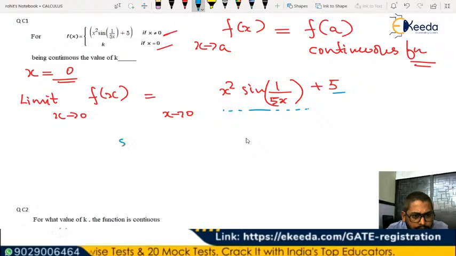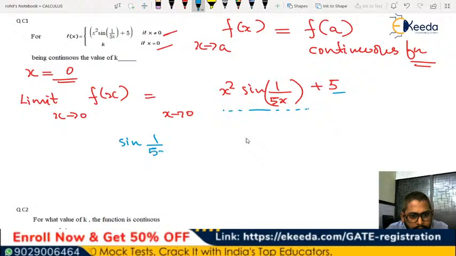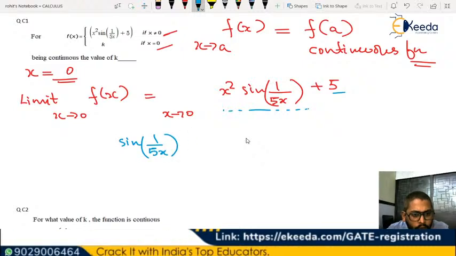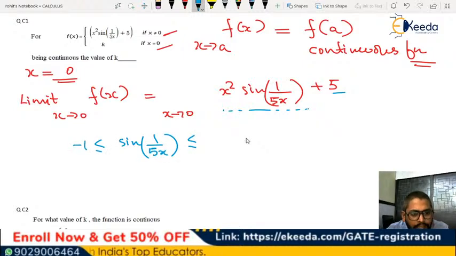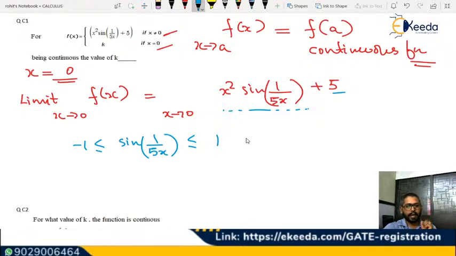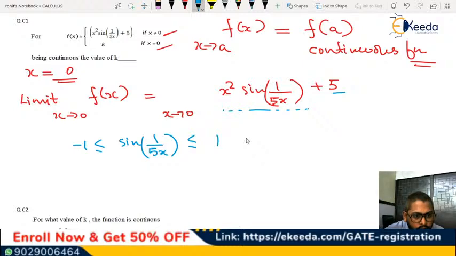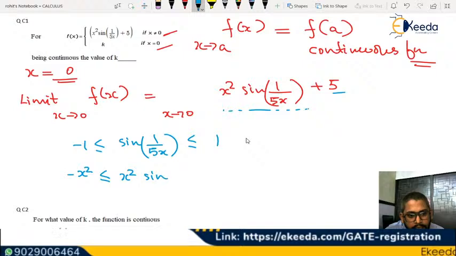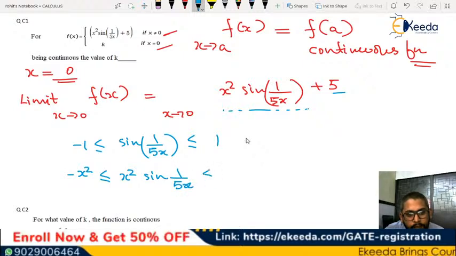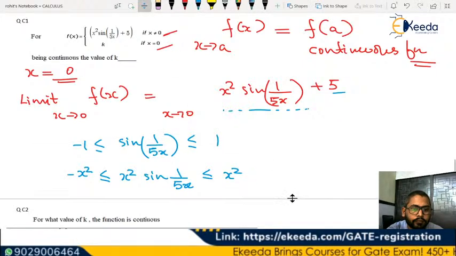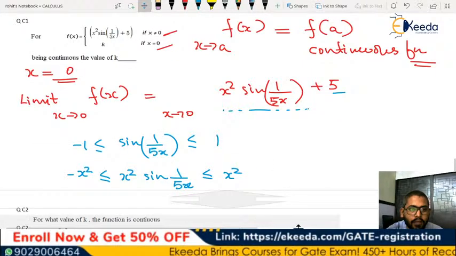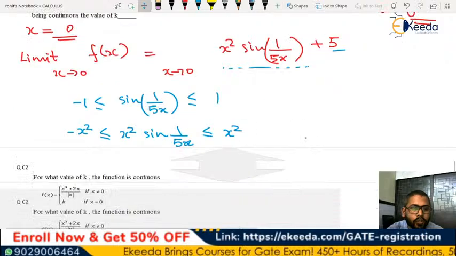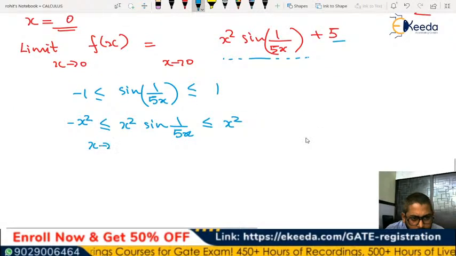We know that sine 1 by 5x, for any x value, will be between minus 1 and 1. Right? Sine is bounded between minus 1 and 1. And what if we multiply x square on both sides? We will have minus x square less than or equal to x square times sine 1 by 5x, less than or equal to x square. And this is where we can apply the limit, so let's do it here itself, x tends to 0.